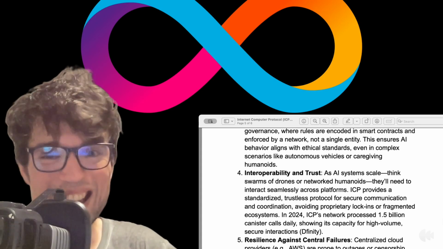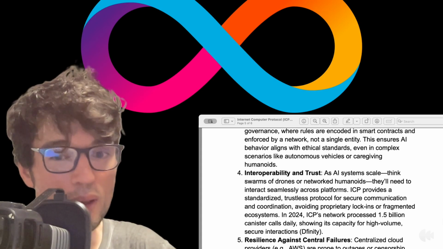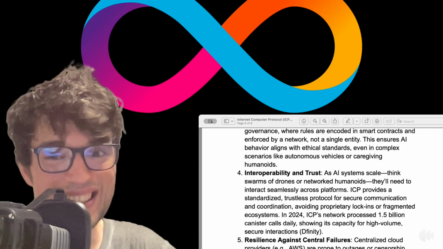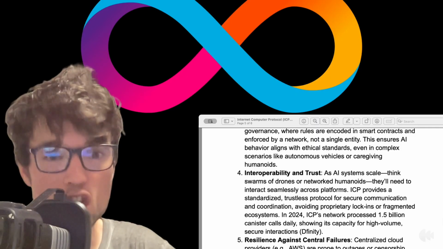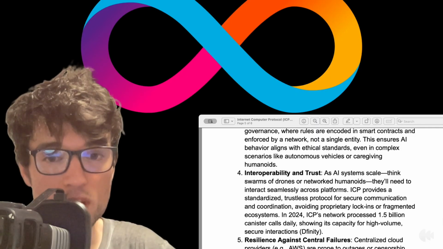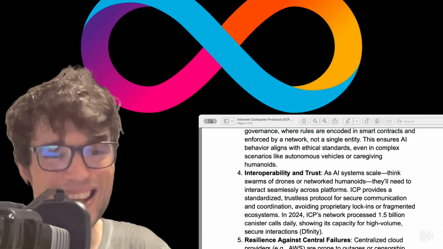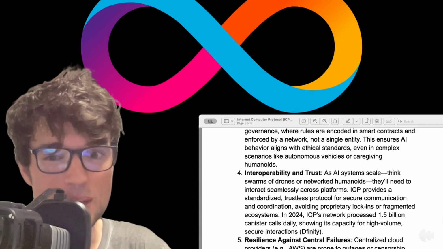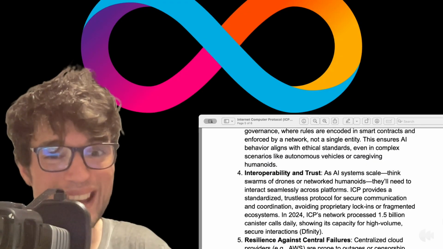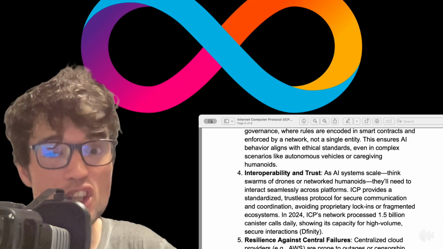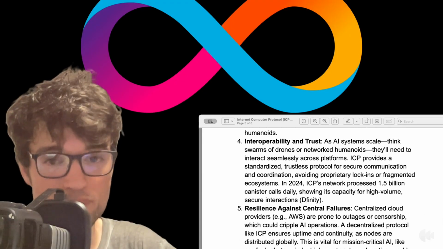Interoperability and trust. As AI systems scale, think swarms of drones or networked humanoids, they'll need to interact seamlessly across platforms. ICP provides a standardized, trustless protocol for secure communication and coordination, avoiding proprietary lock-ins or fragmented ecosystems. In 2024, ICP's network processed 1.5 billion canister calls daily, showing its capacity for high-volume, secure interactions.